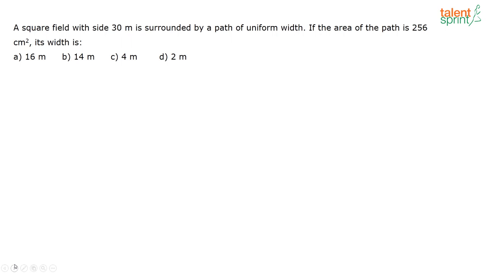A square field with side 30 meters is surrounded by a path of uniform width. If the area of the path is 256 meters squared, its width is dash.